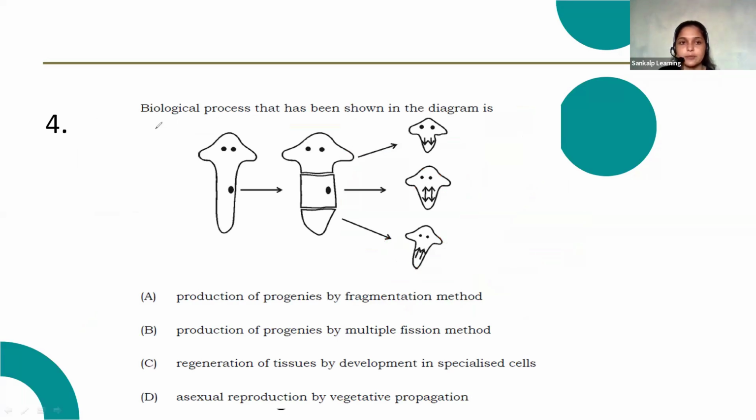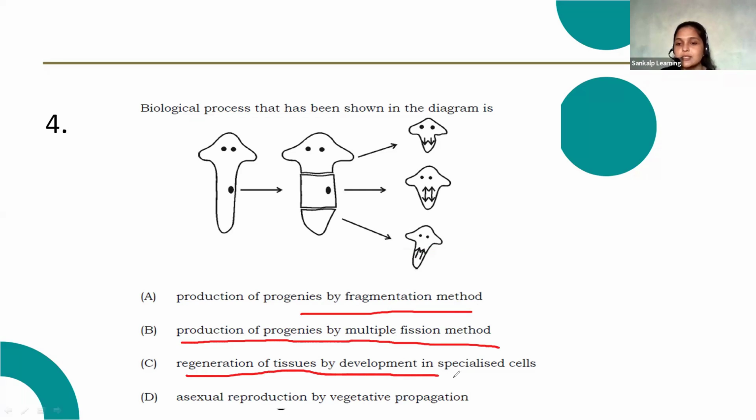Read this question properly. Which biological process is shown in the diagram? Just observe the diagram and read the options properly, then choose the correct answer. Option A, production of progenies by fragmentation method. Option B, production of progenies by multiple fission method. Option C, regeneration of tissues by development in specialized cells. Option D, asexual reproduction by vegetative propagation.